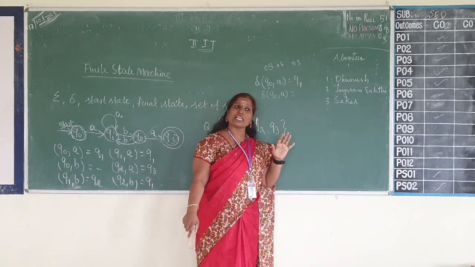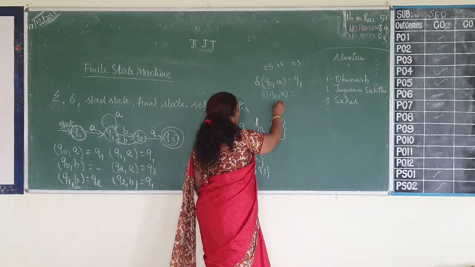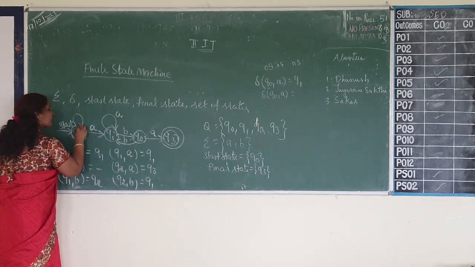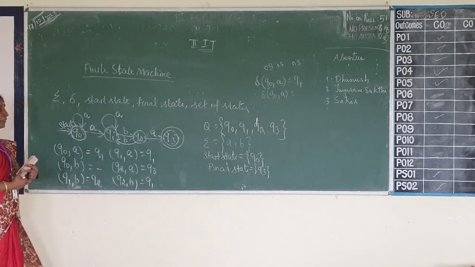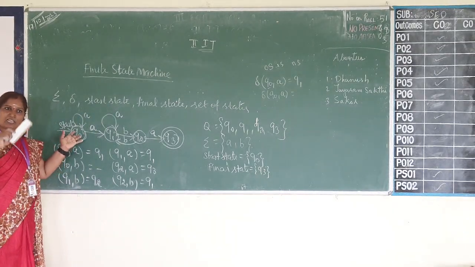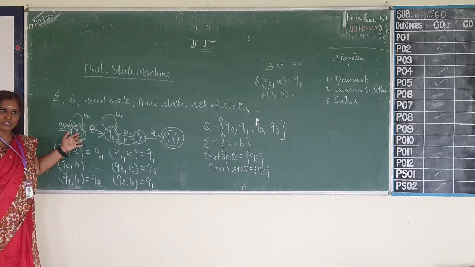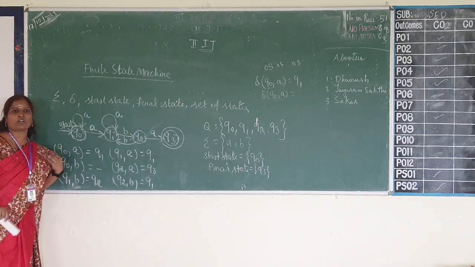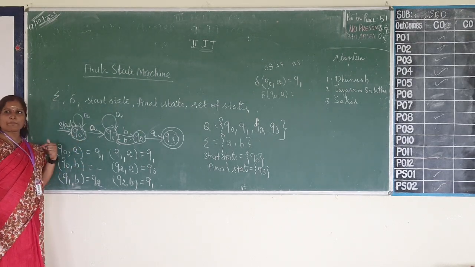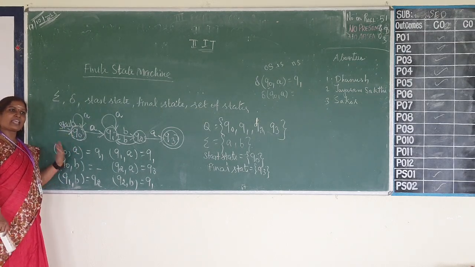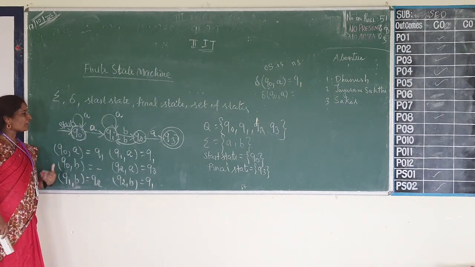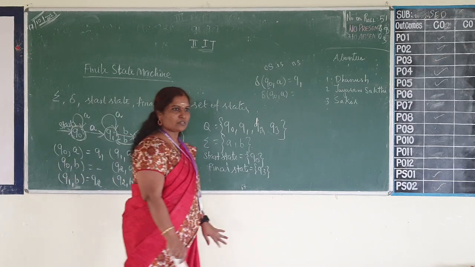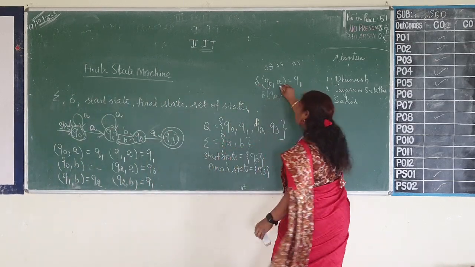There will be a case where for the same input you can have two different states. For the input symbol A itself, it may stay back here also. So if I am writing a transition, it could be delta of Q0 comma A is equal to two outputs. Q0 will be one output, Q1 will be the other output, because on state Q0, when I pass input A, it can either stay back in Q0 itself, or it may move on to Q1. Two possibilities. Clear? So this is what is called a transition.